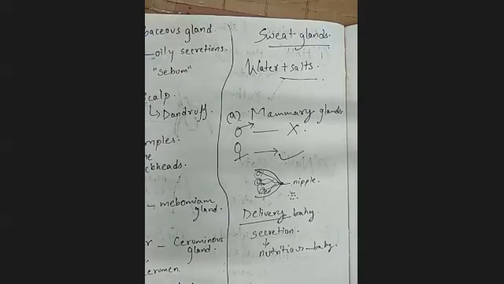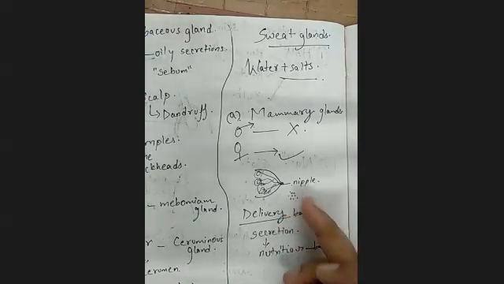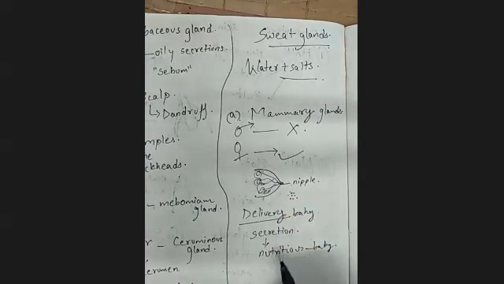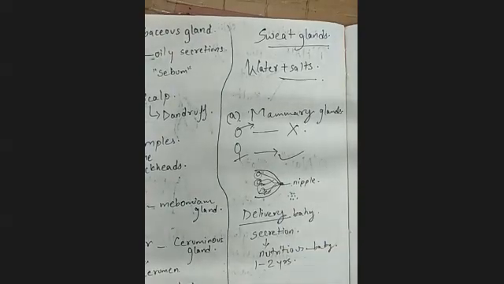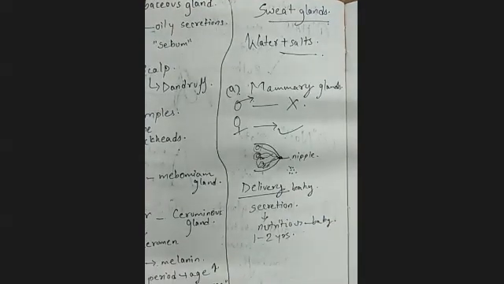Okay, so this is how these glands are modified in females, and it will work. These glands work in females till the baby is 1 to 2 years old, and it depends on how the diet of the mother is, and how frequently she is feeding the baby. So it all depends on that. Some babies feed till 4 years also. They take the feeding from the mother till the baby reaches 4 years.